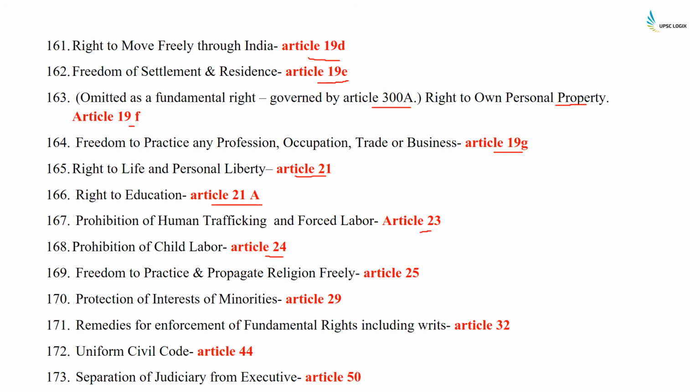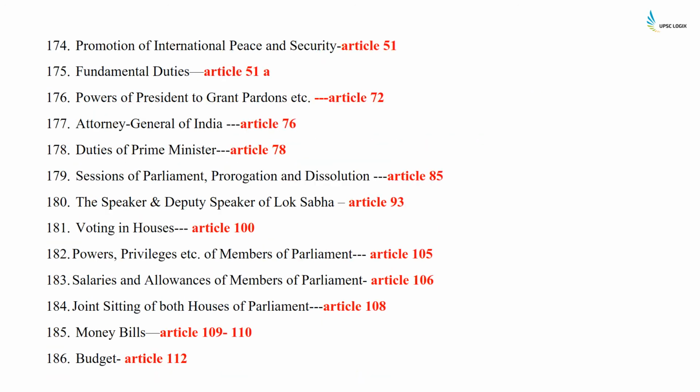Freedom to practice and propagate religion freely, Article 25. Protection of interest of minorities, Article 29. Remedies for enforcement of fundamental rights including writs, Article 32. Uniform Civil Code is Article 44. Separation of judiciary from the executive is Article 50. Promotion of international peace and security is Article 51. Fundamental duties, Article 51A. Power of President to grant pardons, Article 72.